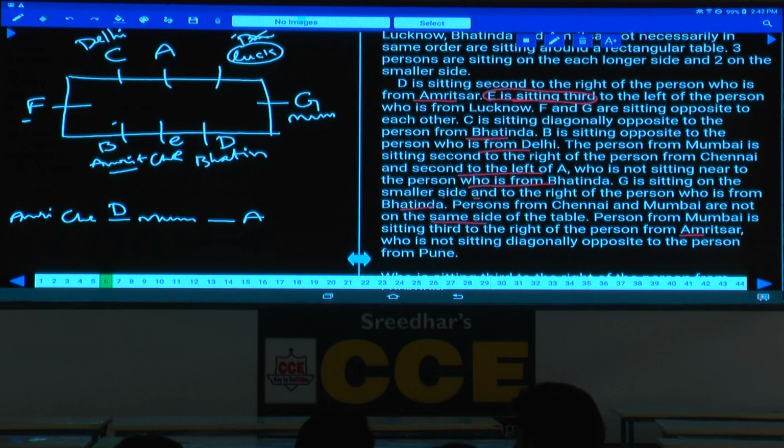Next, A is Pune. If A is Pune, what is the other thing left over here? F is left over. And H is left over, H will be from Lucknow. And F is from which place? Cochin. F is from Cochin. Now this is one of the possibilities. Then with the help of this,